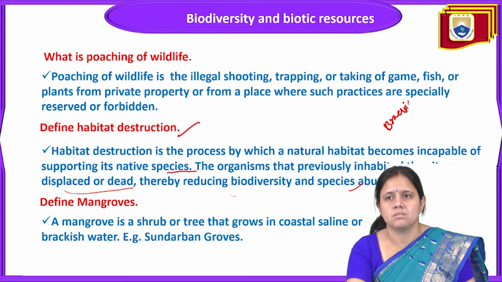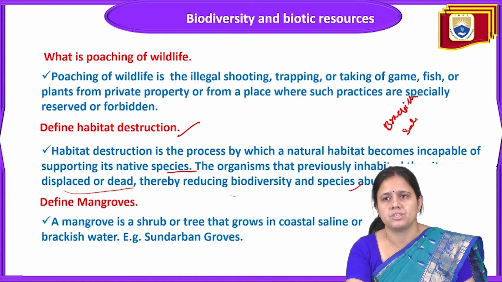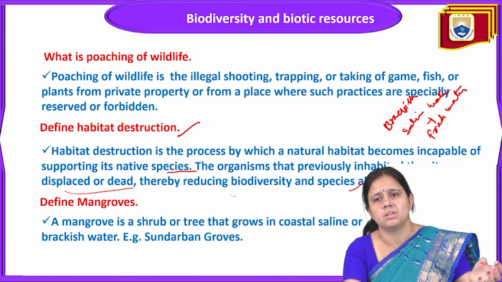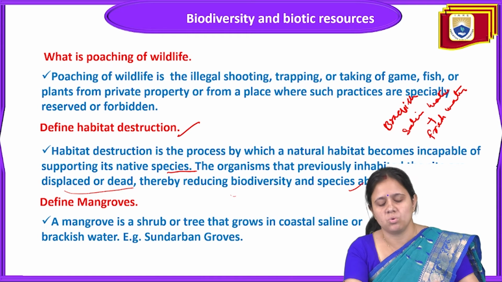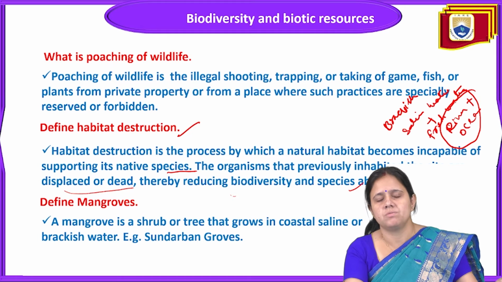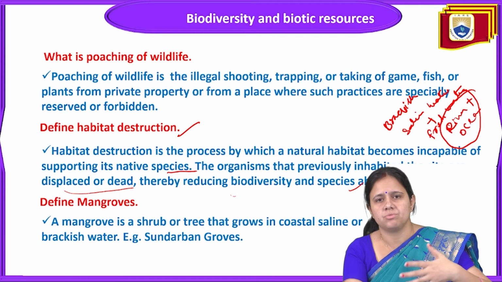Brackish water means saline water plus fresh water. It is that place where a freshwater river meets with the ocean. River plus ocean is called brackish water. Fresh water mixed with ocean water at that place is called brackish water.